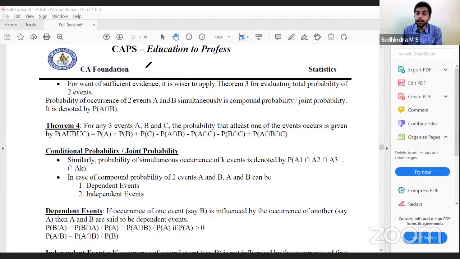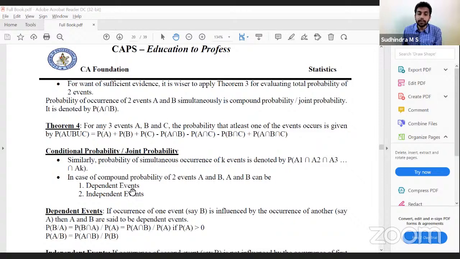Because probability of B given A is probability of A intersection B divided by probability of A. We know for independent events, probability of B given A is probability of B. Correct? So cross multiply: probability of B into probability of A is probability of A intersection B, only for independent events.